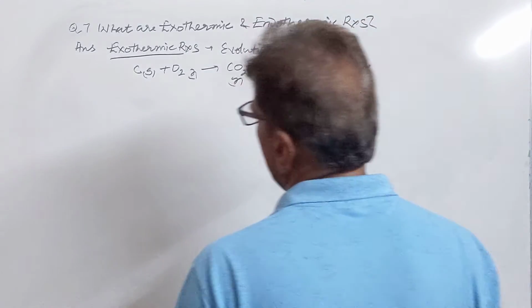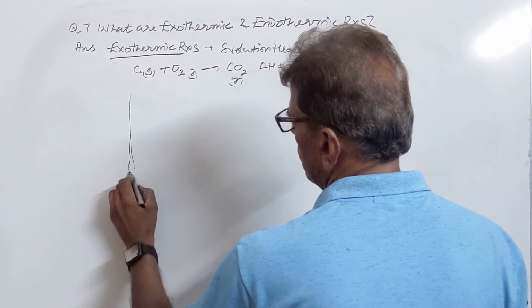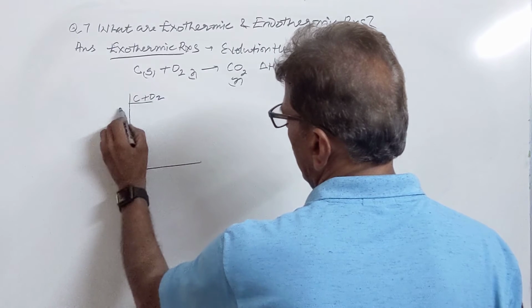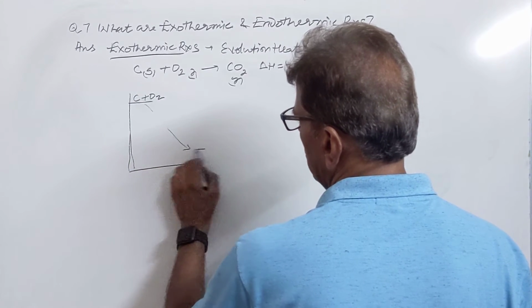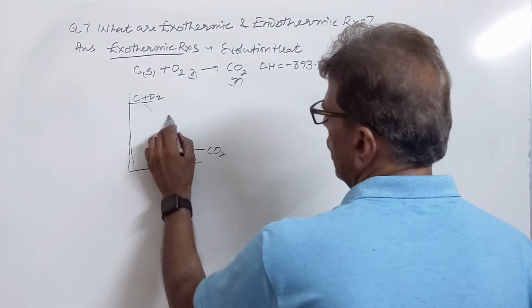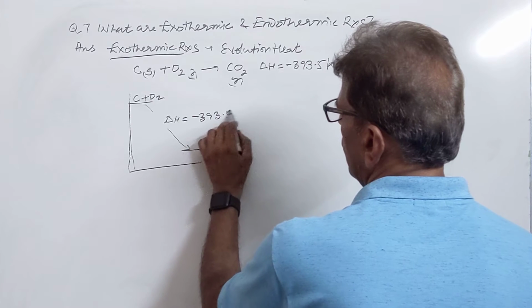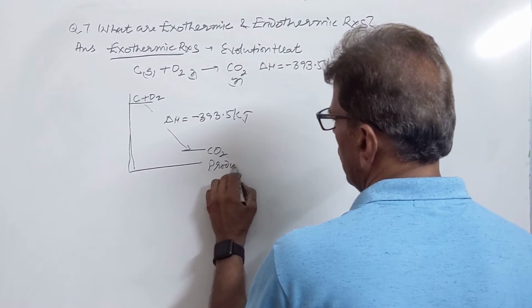They can be demonstrated graphically. Initially, carbon and oxygen lying here have more energy, then they produce CO2. Delta H is lost here. This is the product.